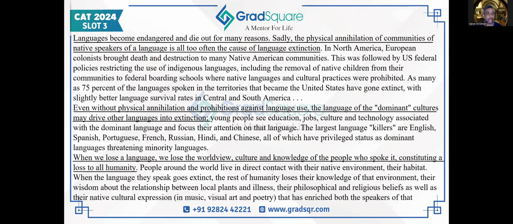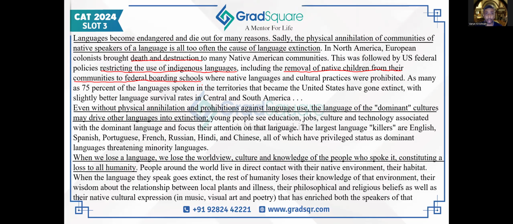So first was, of course, death and destruction to many North American communities, Native American communities. So outright killing them has led to the dying out of these languages. And then this was followed by US federal policies restricting the use of indigenous languages. So the government said that you cannot use those languages, you have to use our language, including the removal of native children from their communities to federal boarding schools. So they were removed from the native communities and sent to federal boarding schools where the native languages and cultural practices of their communities were prohibited. So three reasons have been given.